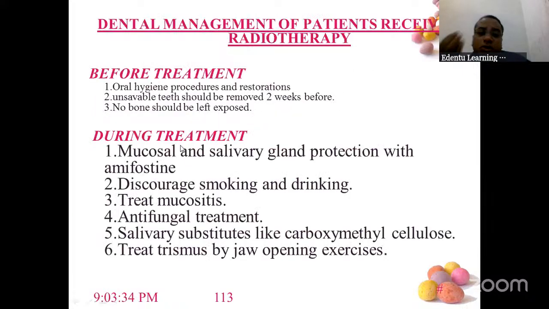So these are the precautions and the do's and don'ts before the treatment. For a patient undergoing radiotherapy, oral hygiene procedures and restorations should be done. All scaling, fillings, extractions, everything should be done. If radiation is going on and you do an extraction, osteoradionecrosis can occur, needing hyperbaric oxygen. So that should not happen. It should be done 2 weeks prior.